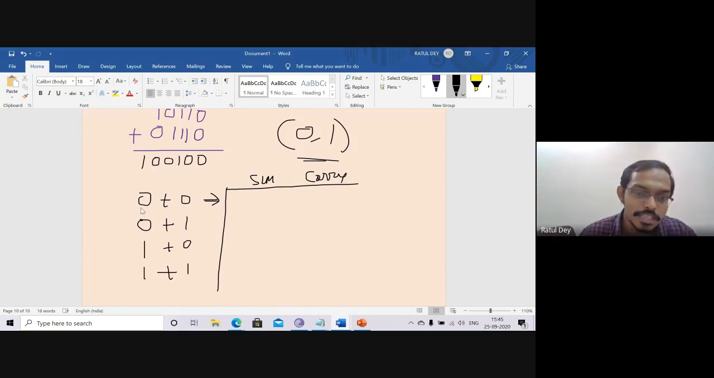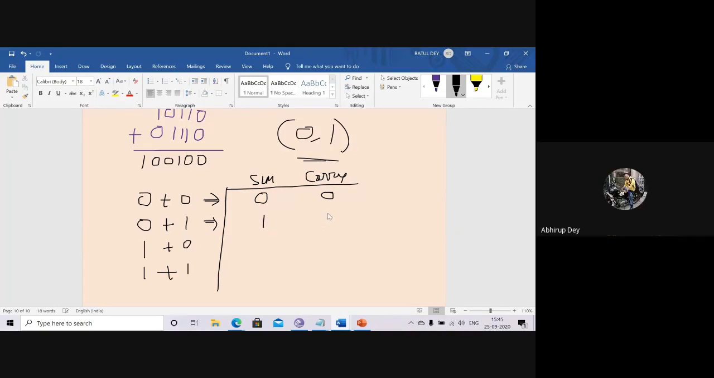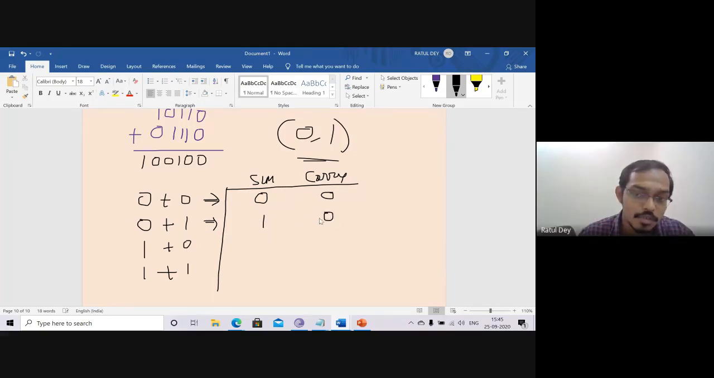So if you put 0 plus 0, what is the sum value? Sum value is 0, carry value is 0. If you go for 0 and 1, so 0 plus 1, sum value is 1, carry value is 0. Next, if you go for 1, 0, the sum value is 1 and carry value is 0. Just opposite of this one, 0 plus 1 or 1 plus 0, both are the same.